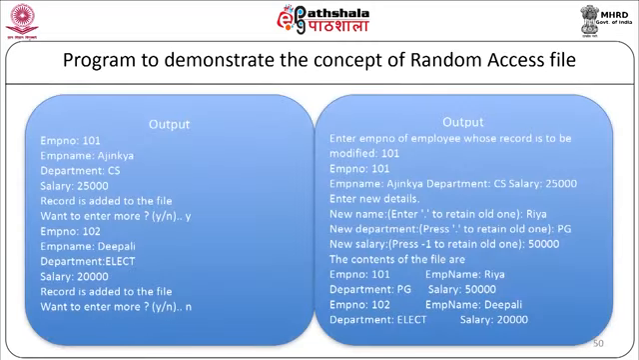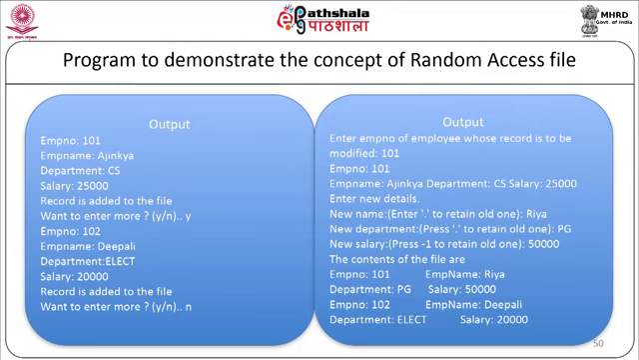ask the records from the user: employee number, suppose the entered value is 101, employee name Ajinkya, department is CS and salary is 25,000. So it will display the message "record is added to the file." It will display the message again to the user, "want to enter more?" If user says yes, it will ask for the second record details.